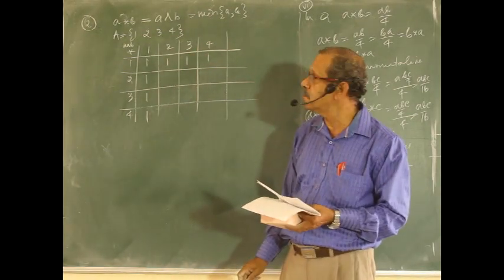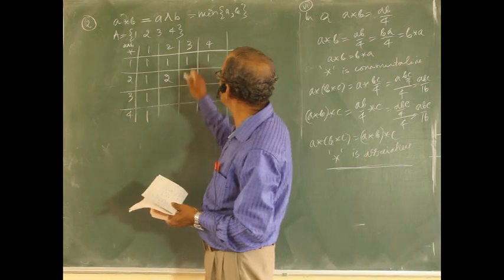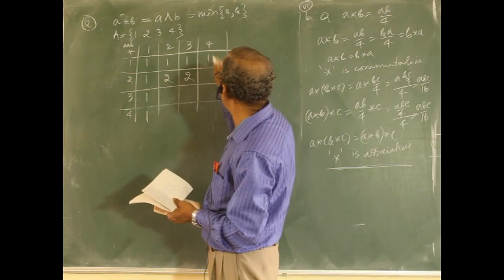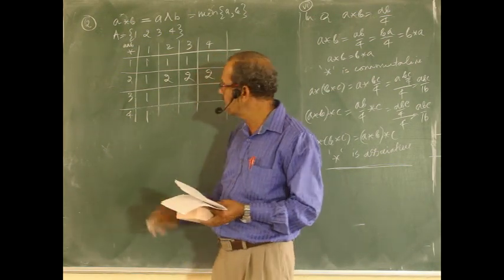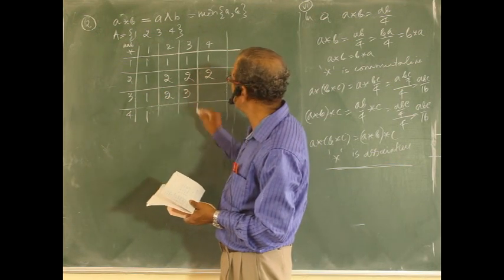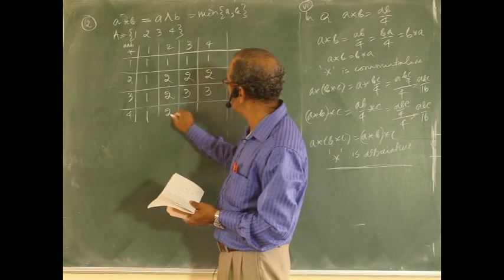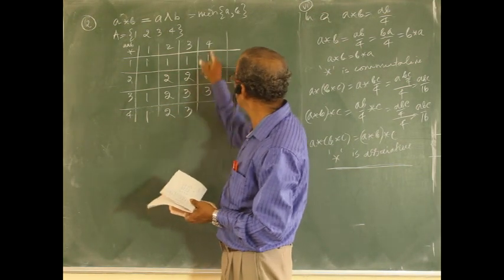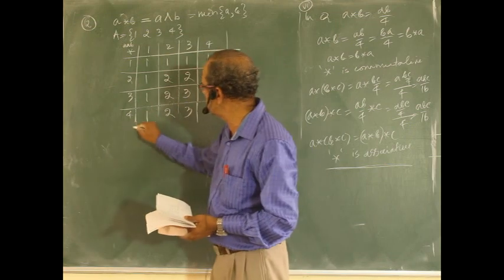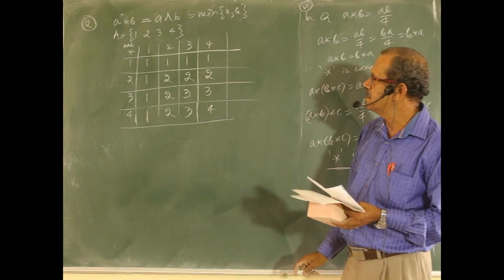Write only the minimum values. 2 and 2, minimum is 2. 2 and 3, minimum 2. 2 and 4, again 2. 3 and 2, minimum 2. 3 and 3, 3. 3 and 4, 3. 4 and 2, 2. 4 and 3, 3. 4 and 4, 4. So this is the chart related to minimum of A and B.